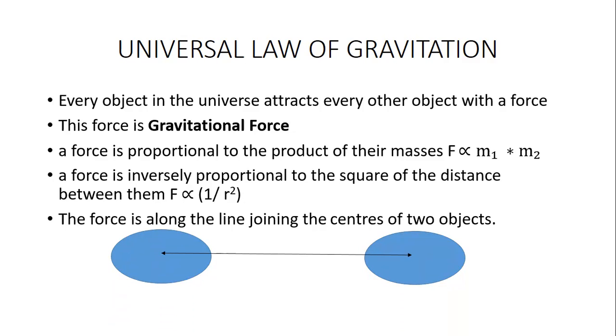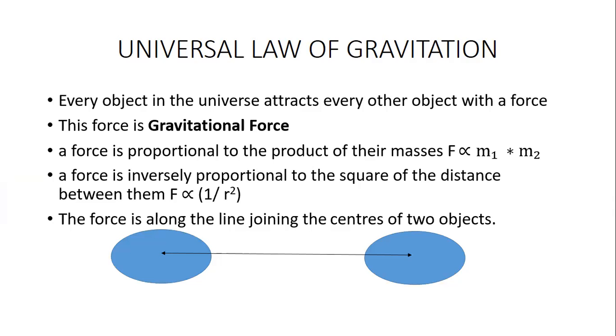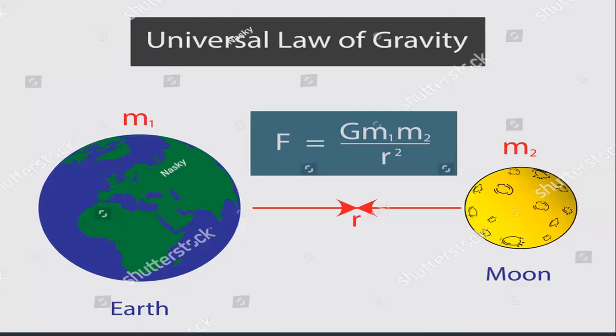Let's go to the mathematical derivation. We already saw that F is directly proportional to m1 into m2. F is inversely proportional to 1 by r square. If we combine both of these, we get F is directly proportional to m1 m2 divided by r square. If we remove this proportionality, we will get this gravitational constant G. Understand? So this gravitational constant we will be seeing in the next slide. So what is gravitational constant?